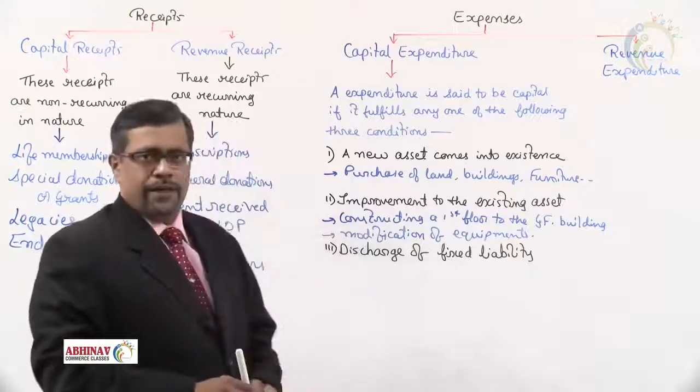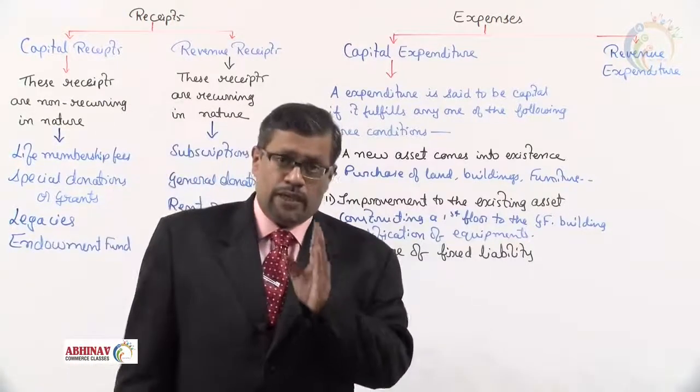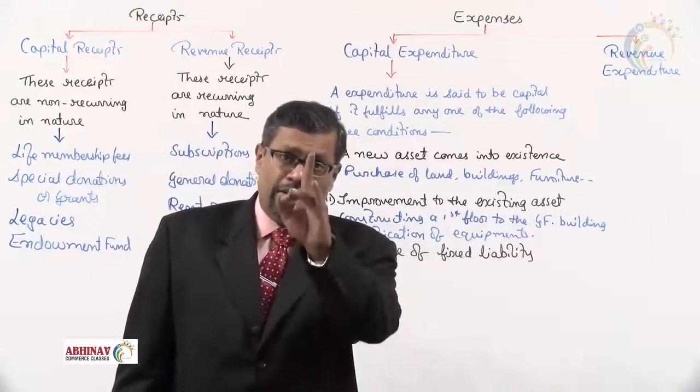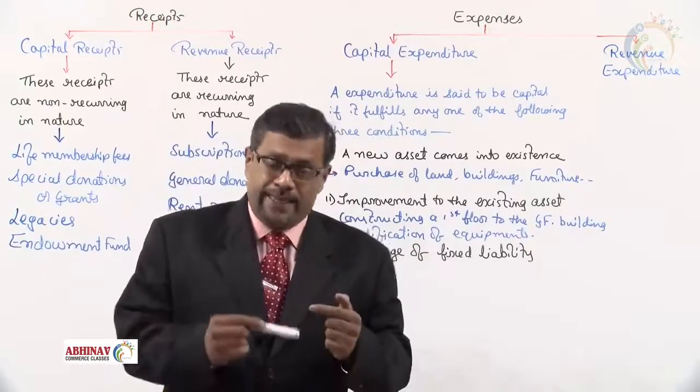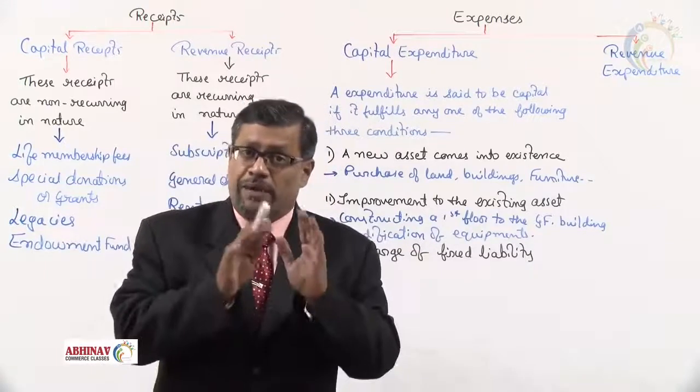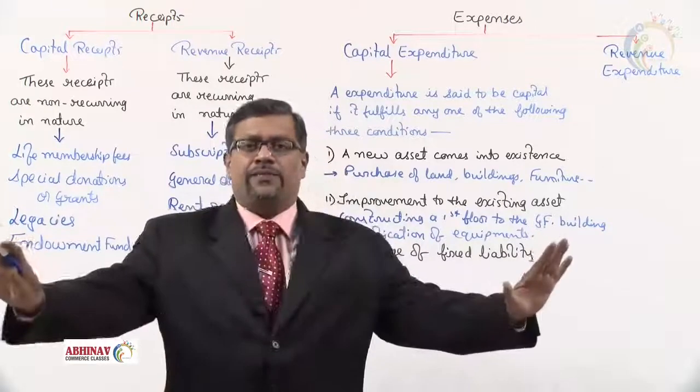This is improvement. What is improvement? To increase the value of the asset, what you do, that is improvement. To maintain the asset in a good condition, what you do, that is maintenance. Maintenance and improvement are different.